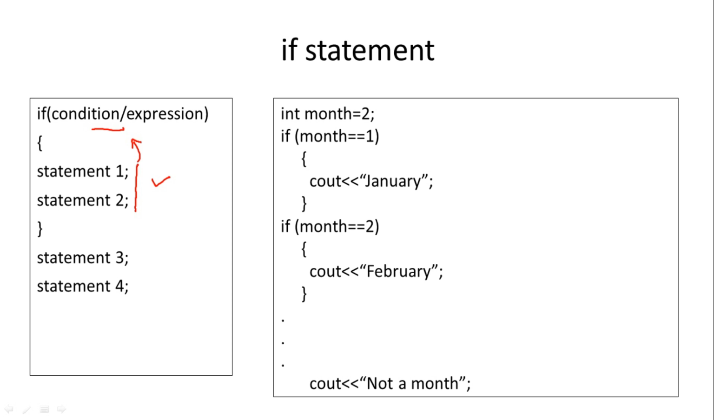And second, it is a type of selection. Why? Because we are selecting whether to execute statements 1 and 2 or not. If the condition is true, then we select to execute 1 and 2, otherwise we go directly to statements 3 and 4. So the if statement is a type of selection statement, and also a type of conditional statement.